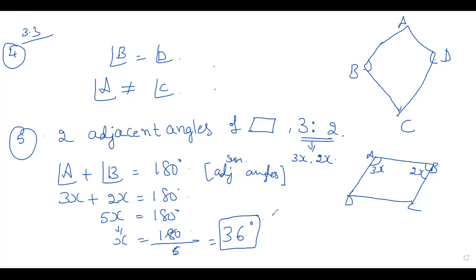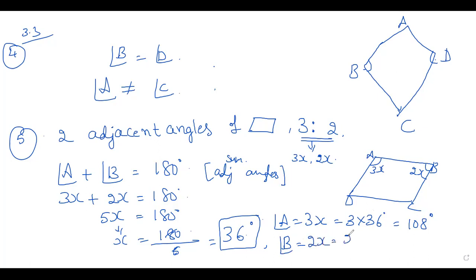Now you have to find out what is 3x and 2x. So angle A is equal to 3x, right? I am putting 36 there. 3 6 are 18. 3 3s are 9. That is 108 degree. Then angle B is equal to 2x.